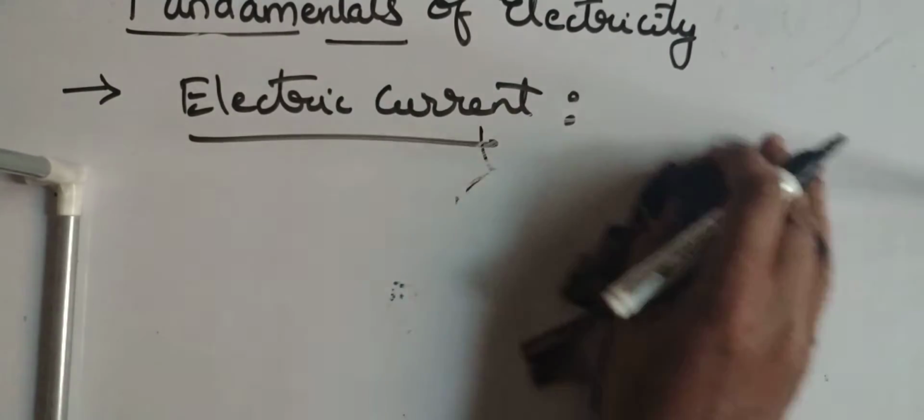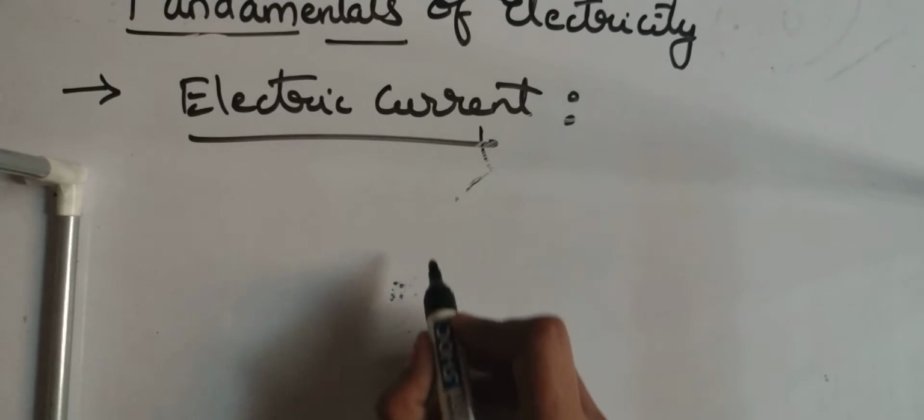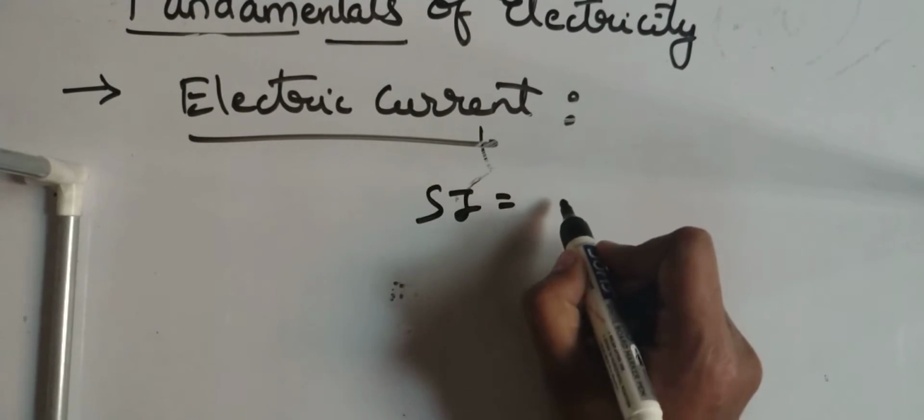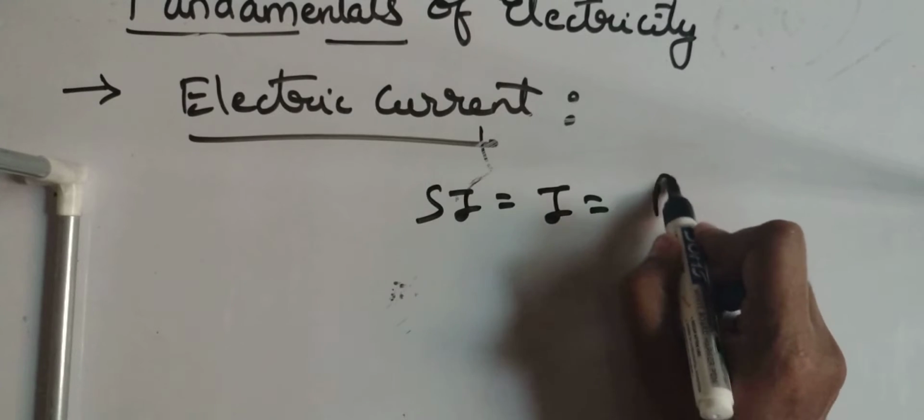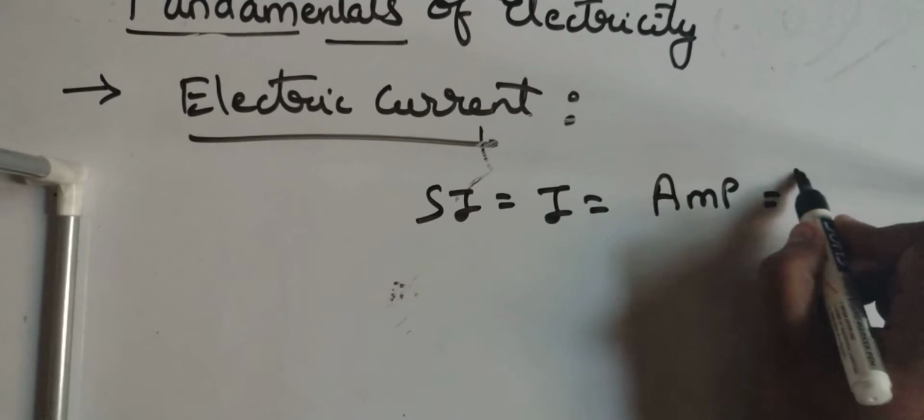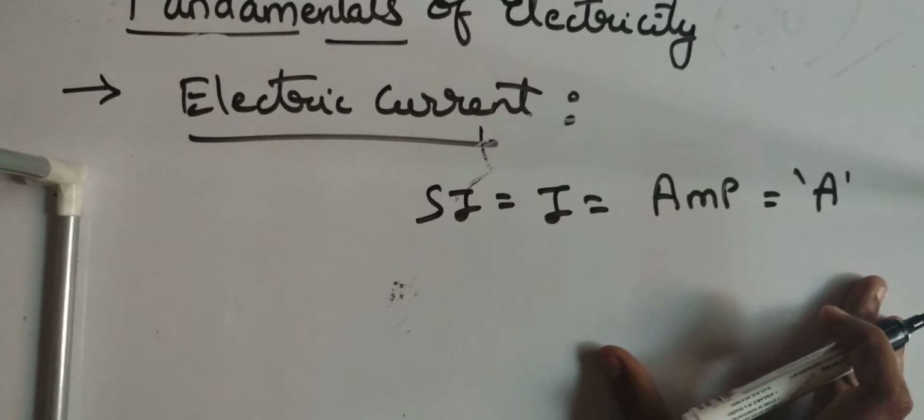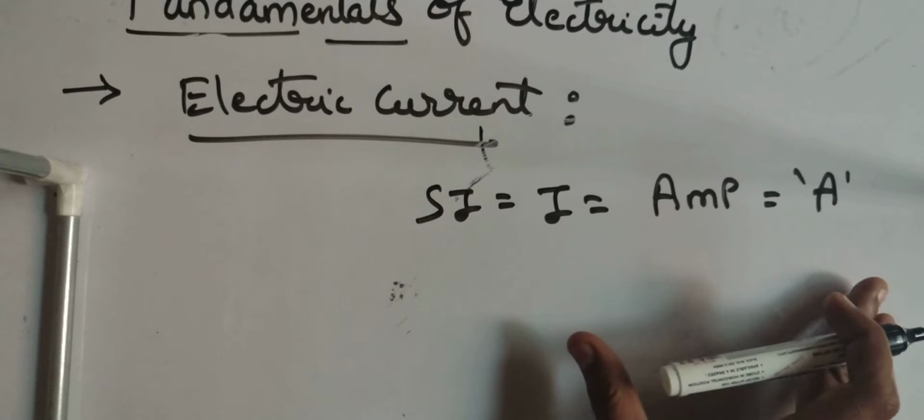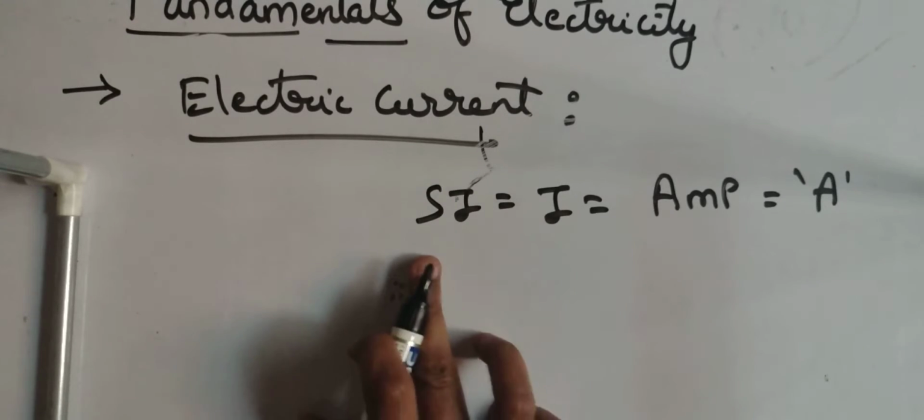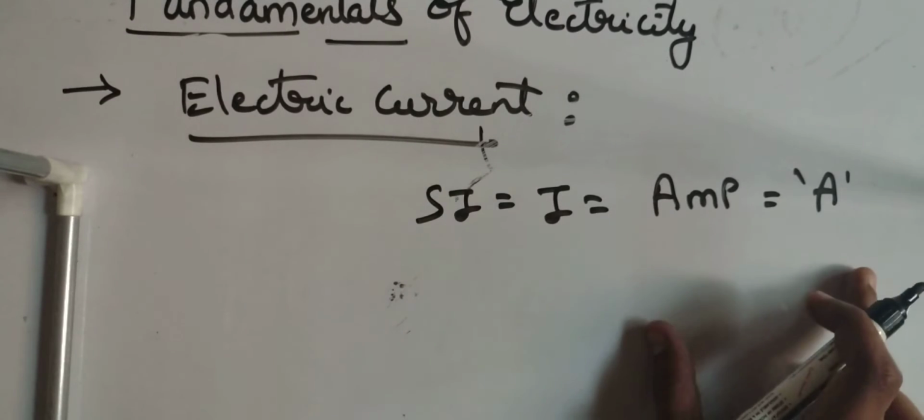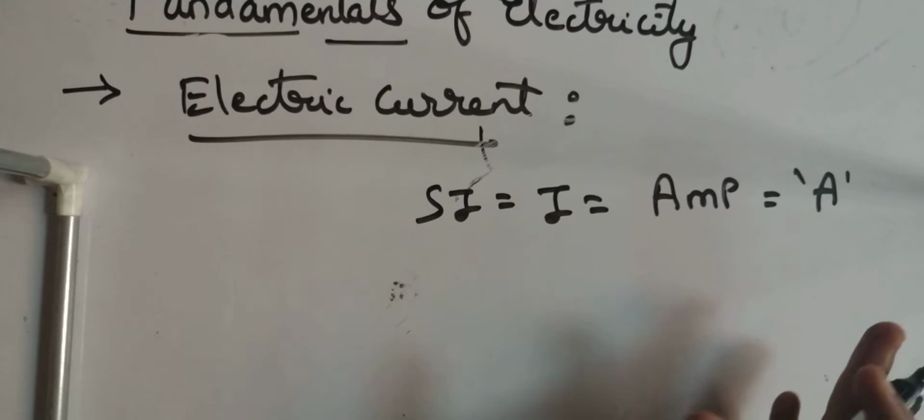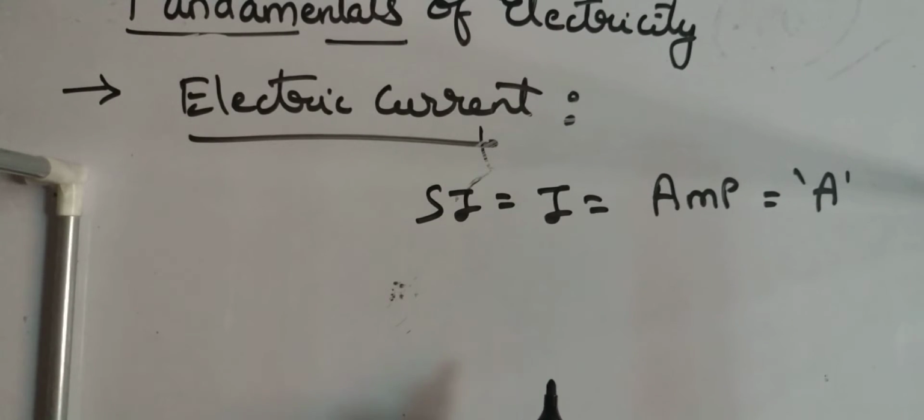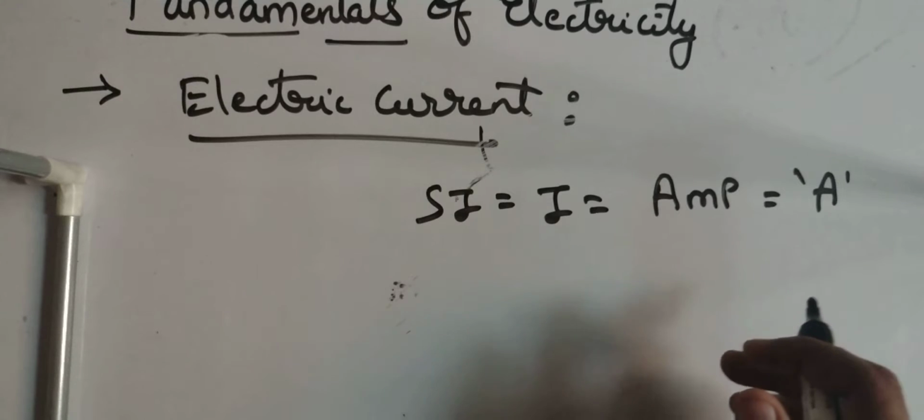Now getting back into the definition, what is the SI unit? The SI unit of current I is nothing but ampere, denoted by A after the name of André Marie Ampere. He was a physicist of France. Professor André Marie Ampere was the professor of the famous automobile engineer Sadi Carnot.